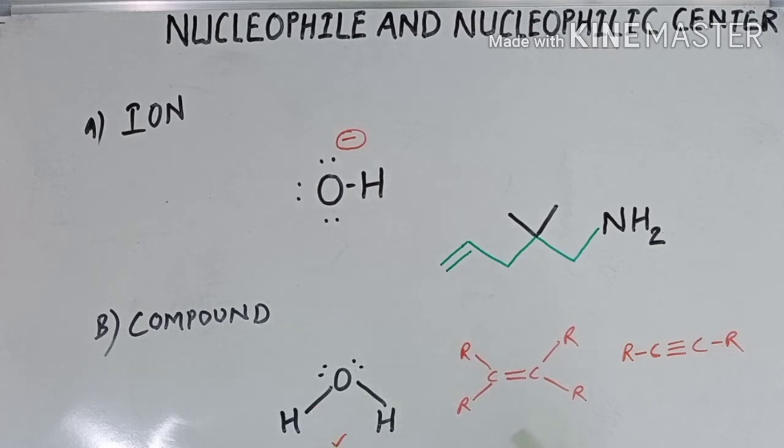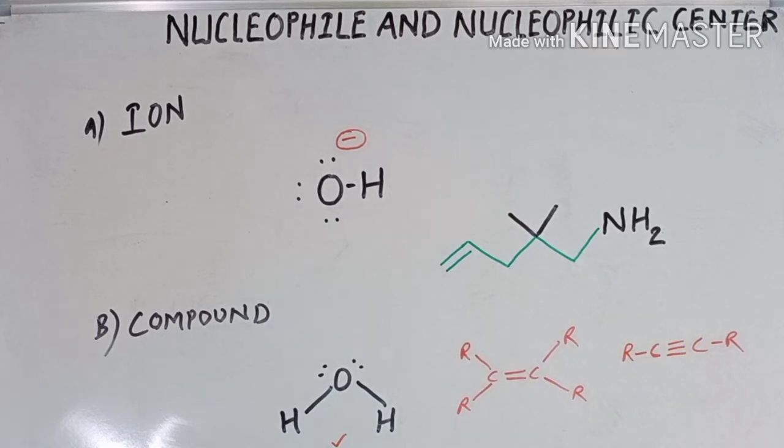Apart from this, there are some other compounds which bear pi bonds. So in alkene and alkyne, you see over here, in alkene there is one pi bond, in alkyne there are two pi bonds. So these pi bonds can also act as a nucleophile, because in a pi bond there is the highest probability of finding the electrons. So this pi bond can also act as a nucleophile.